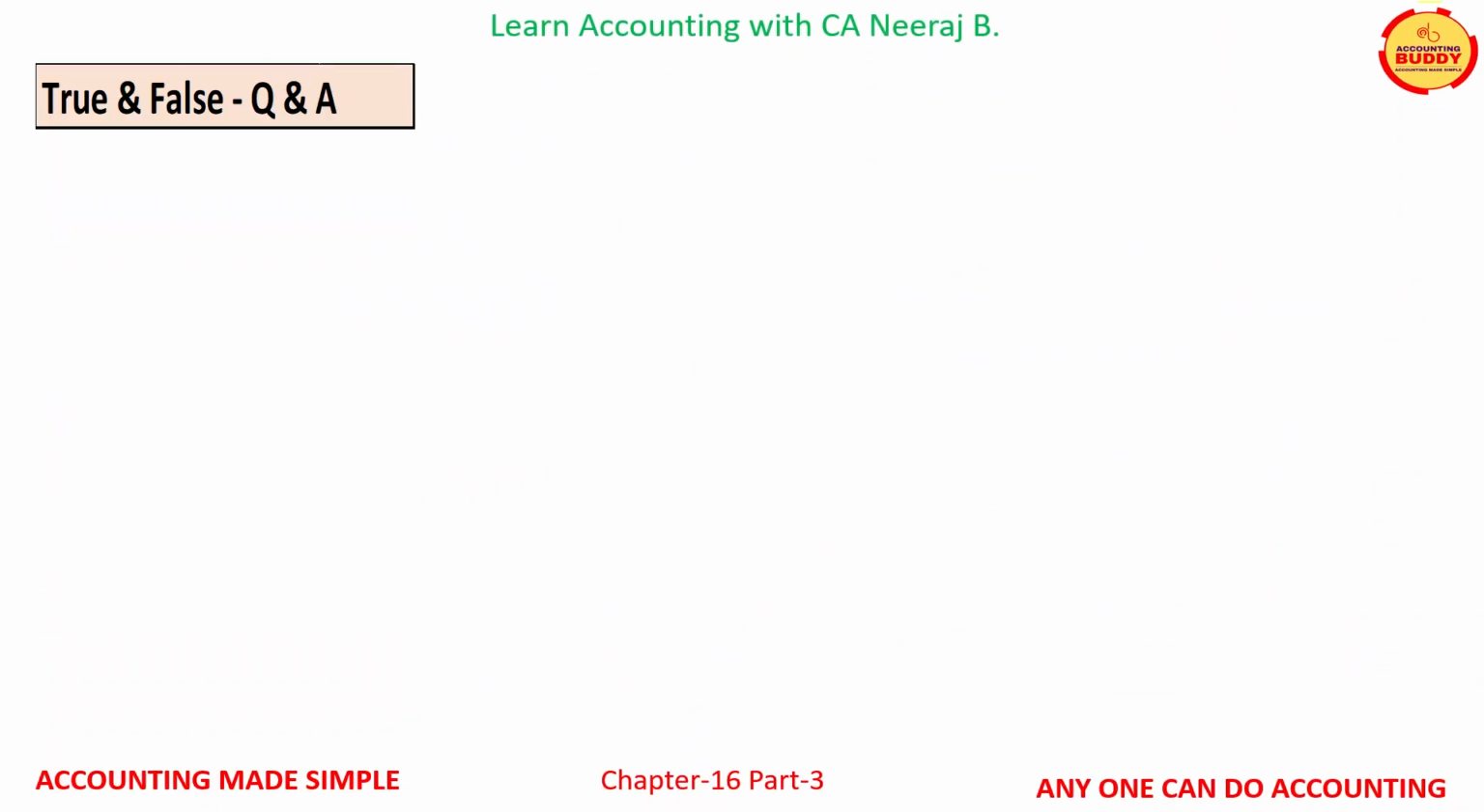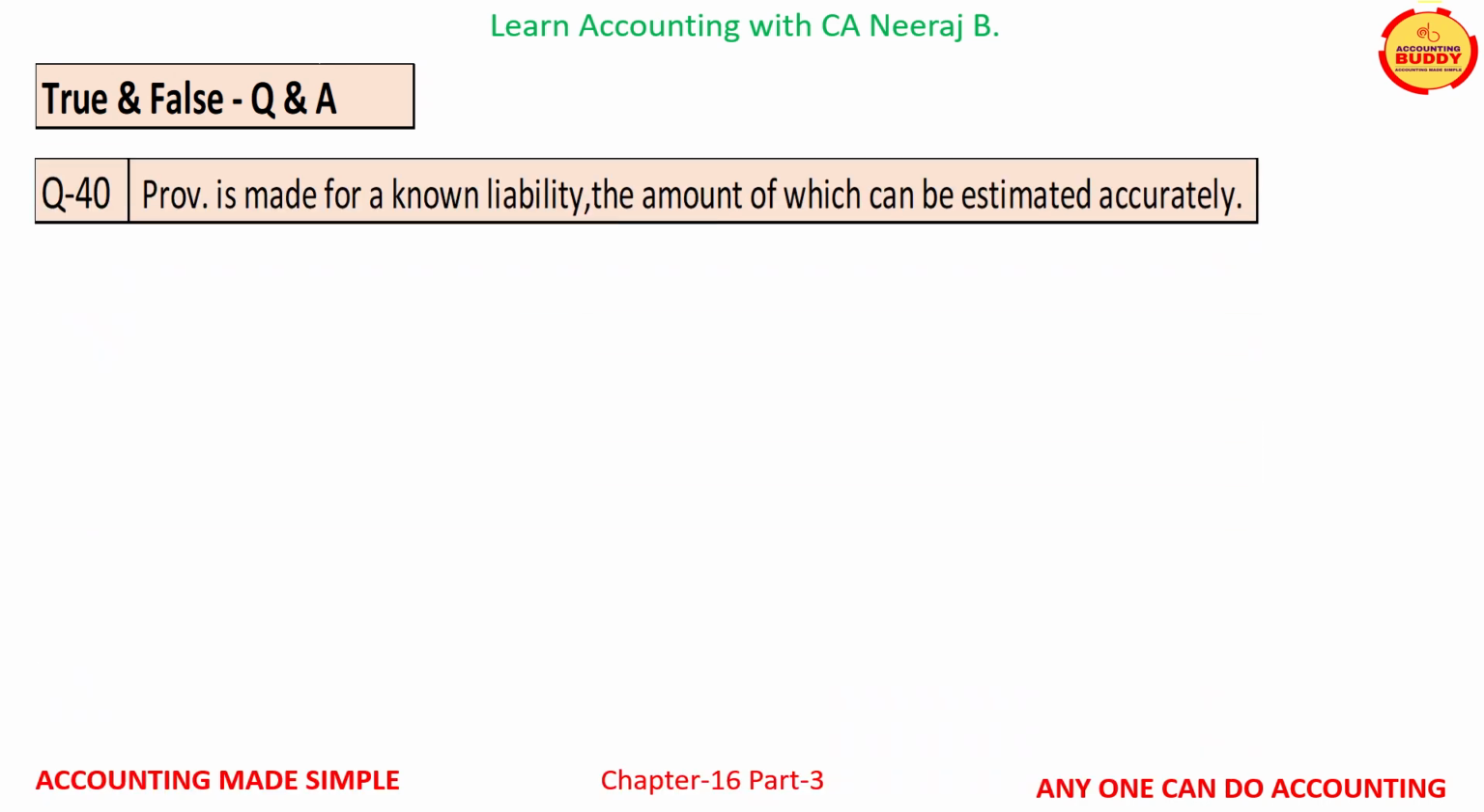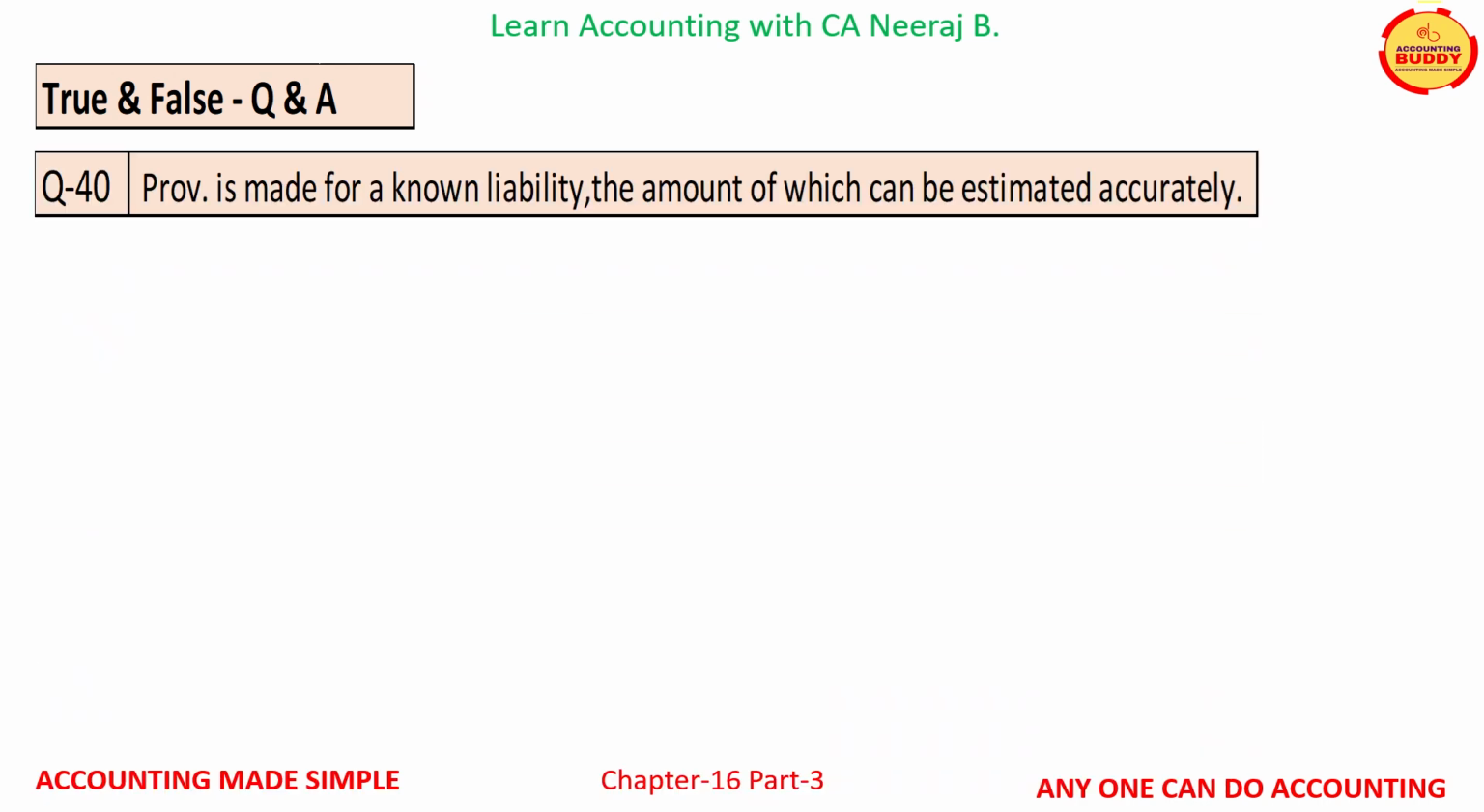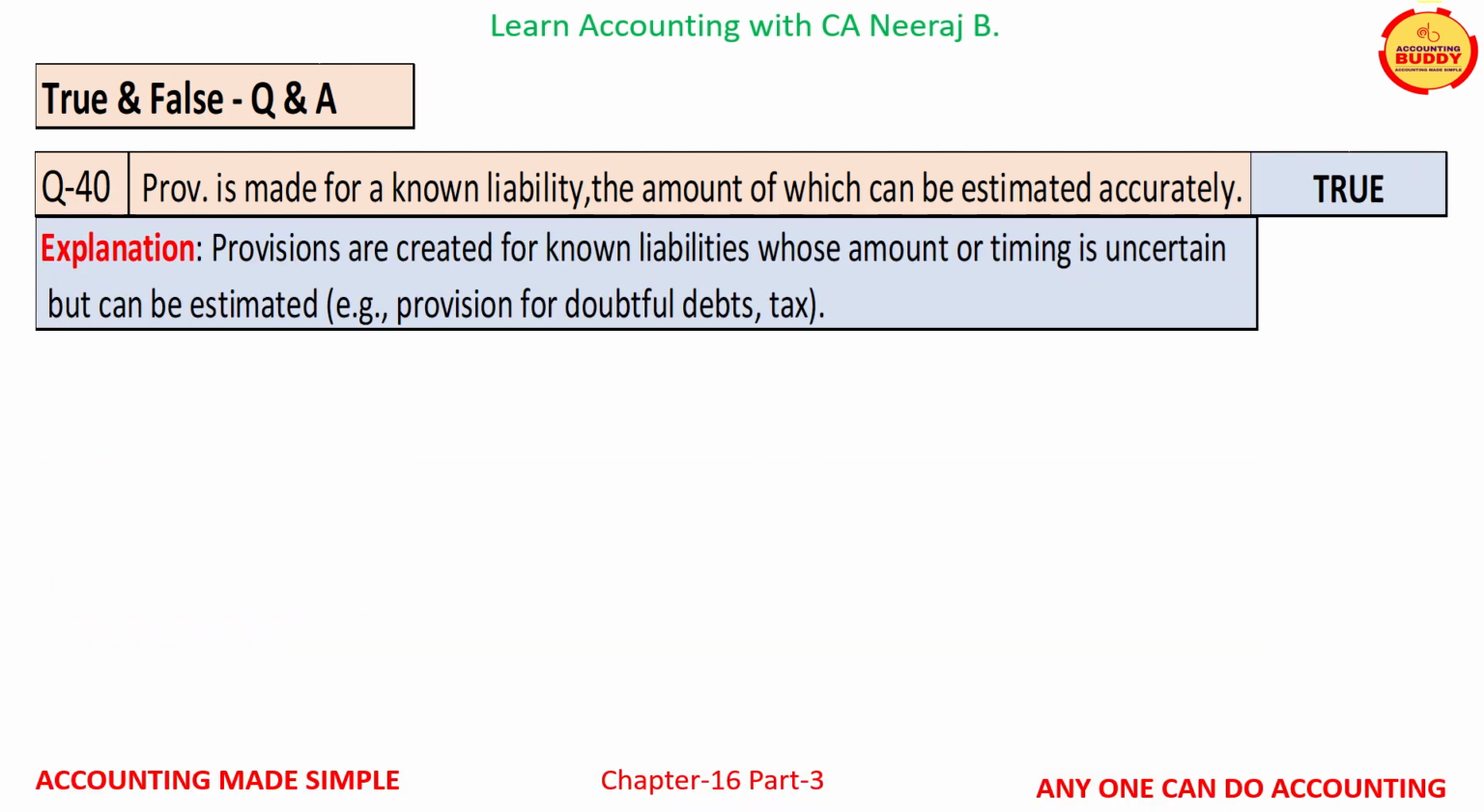In this section, we will take up a few true and false questions and answers. Question number 40 is, provision is made for a known liability, the amount of which can be estimated accurately. This is a true statement. Provisions are created for known liabilities whose amount or timing is uncertain but can be estimated. For example, provisions for doubtful debts or provision for tax.